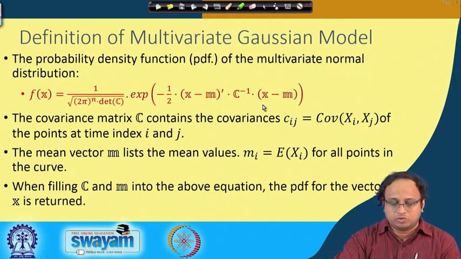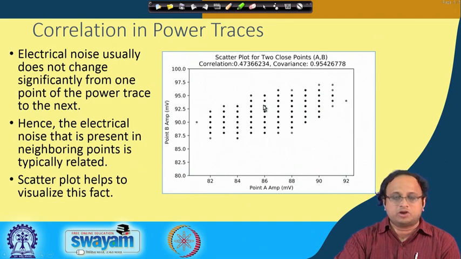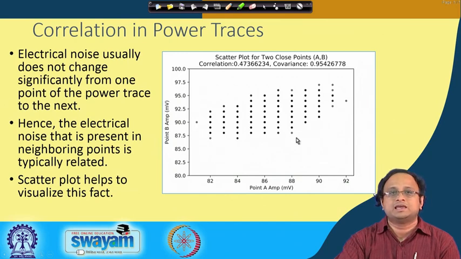And now we will try to observe this for a real power trace. This is a case study that we did when you implement, say, an AES architecture on a Sakura board, as we have seen in our side channel setup. And now we see that electrical noise really does not significantly change from one point of the power trace to a subsequently close point.